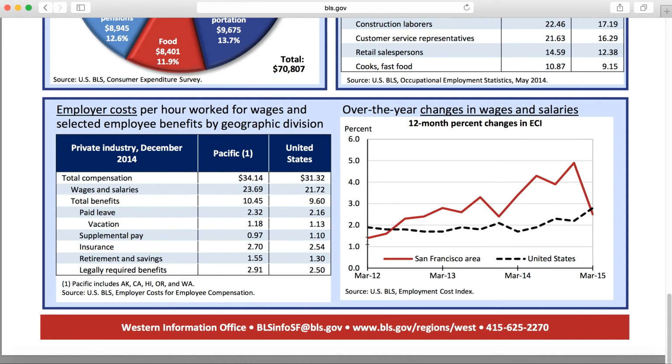If you look at San Francisco area wages, we started off in March of 2012 below the national average, which is kind of surprising, because since then we've been significantly above it at times. However, this last year, we've definitely seen a decrease in overall wages in the San Francisco area, and in a lot of the metropolitan areas in California in general.